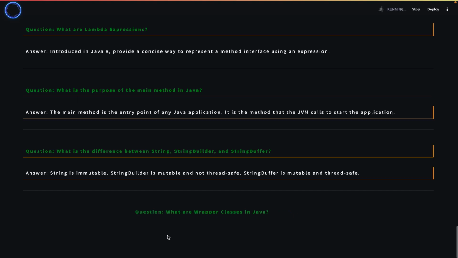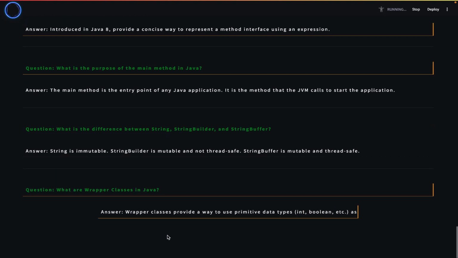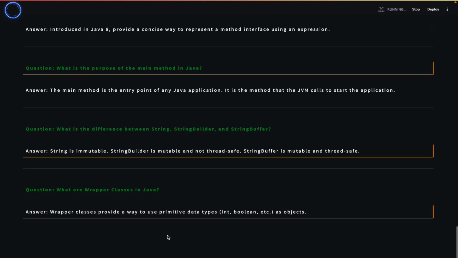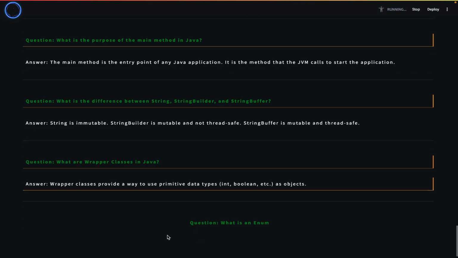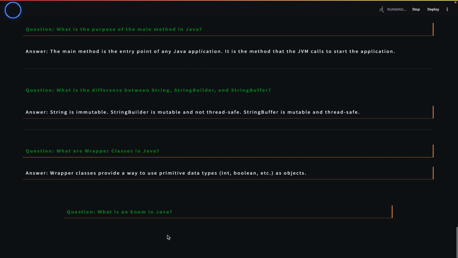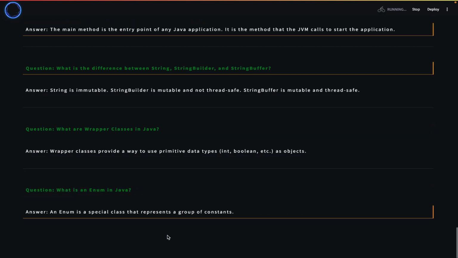What are wrapper classes in Java? Wrapper classes provide a way to use primitive data types, int, boolean, etc., as objects. What is an enum in Java? An enum is a special class that represents a group of constants.